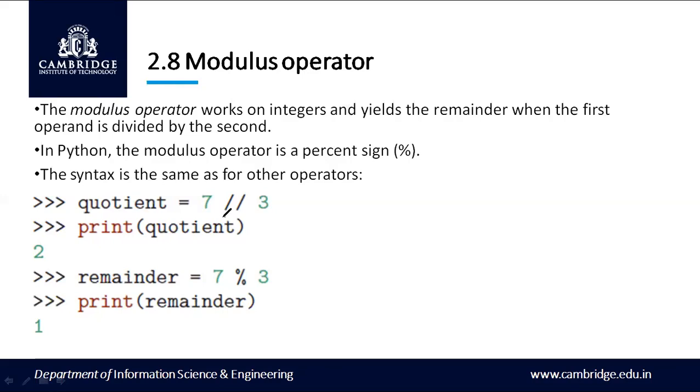This particular operator is called the floor operator, with 2 forward slashes. What does it give? It removes the decimal part and gives only the whole part. The remainder is represented by the modulus operator, that is the percentage sign.